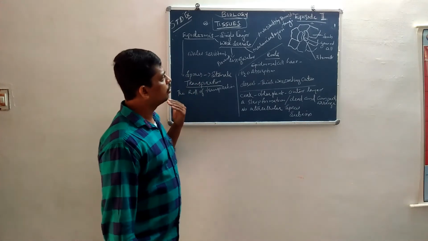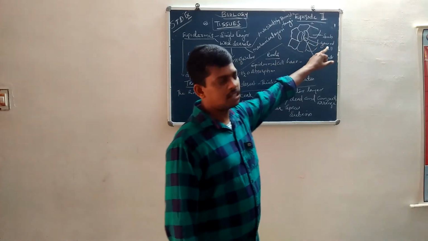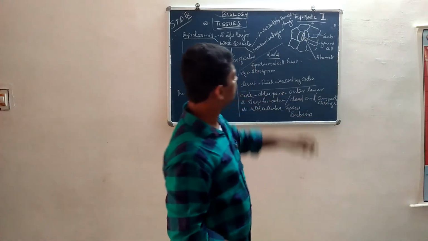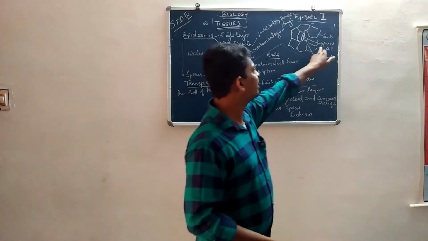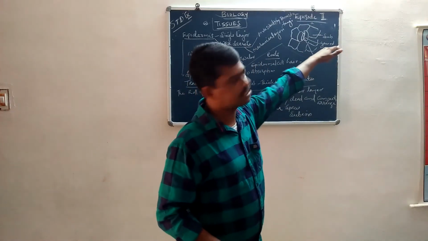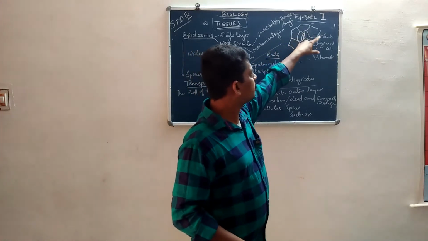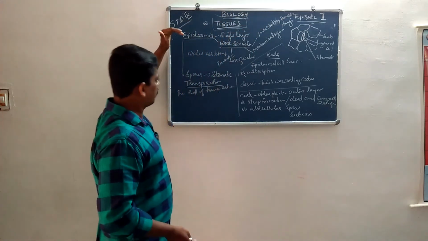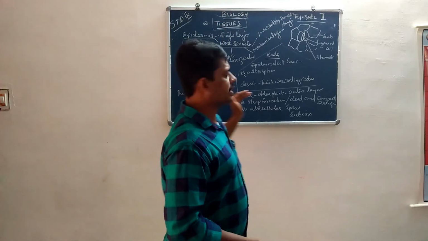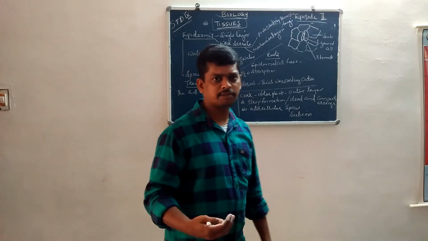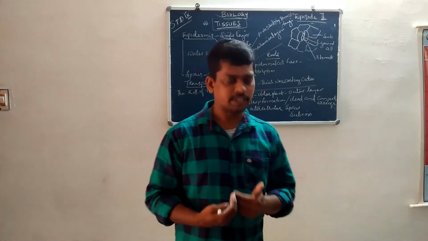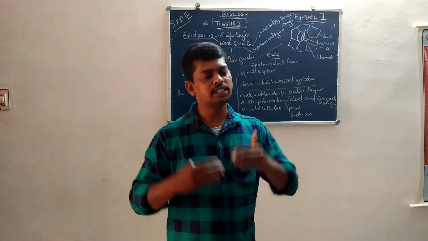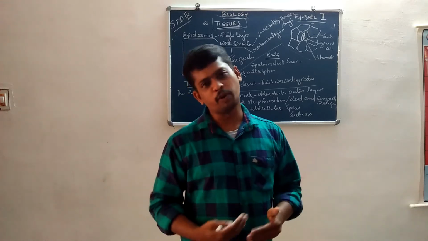Look at this, this is stomata. Stomata is an open part that is covered with two kidney-shaped cells. That is known as guard cells. Guard cells are connected with the subsidiary cells. Then next, the role of transpiration. The importance of transpiration is gaseous exchange and water maintenance of the plant body.